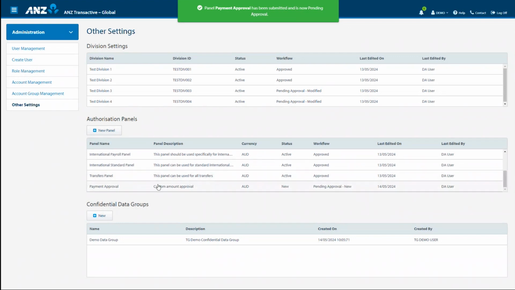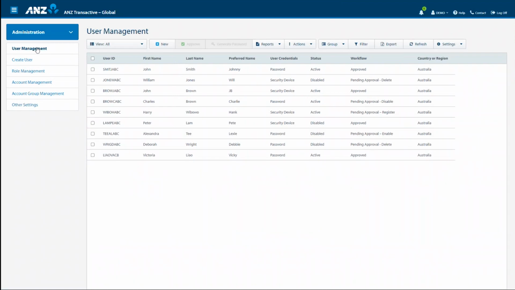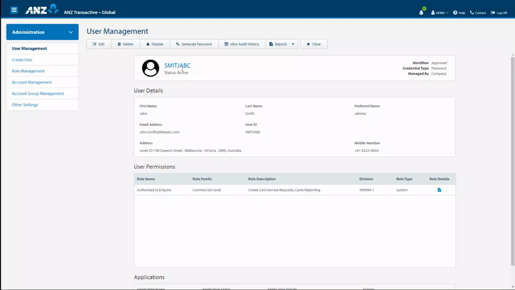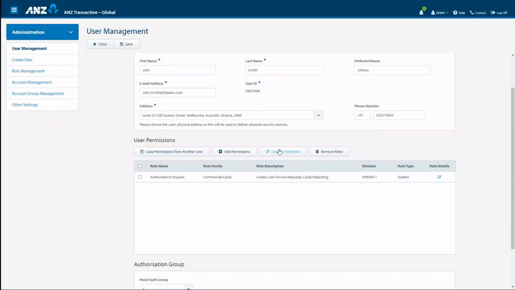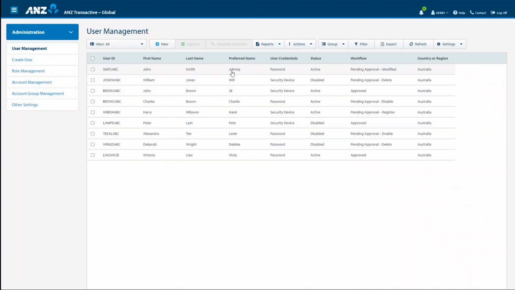You will now need to add this panel to the users in your organisation via the Edit User process we were demonstrating earlier. So select User Management and edit the user. Scroll down to Authorization Group and select from the drop-down. Repeat this for each user that requires panel access and arrange approval for the changes.